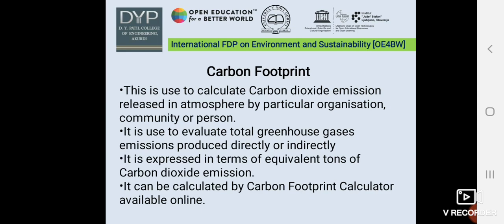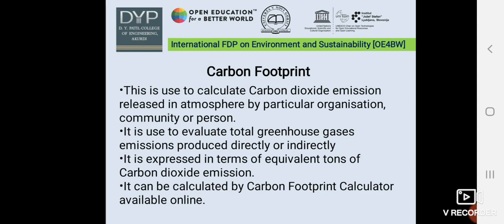Now, because of this greenhouse effect, carbon dioxide is increasing in the atmosphere, which is causing global warming, and that is the carbon footprint. What exactly is the carbon footprint? It is used to calculate the carbon dioxide emission released into the atmosphere by a particular organization or person. It is used to evaluate total greenhouse gas emissions produced directly or indirectly.